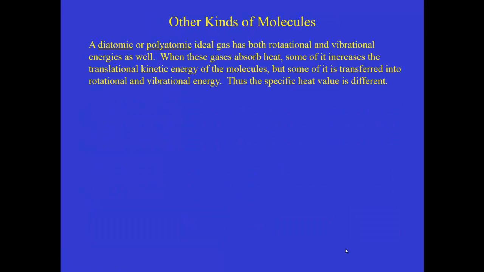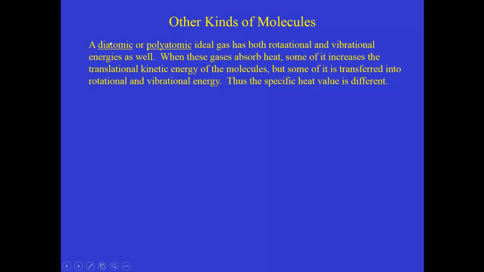Now, what about other kinds of molecules? I mentioned them already, and there's a significant difference, because when heat flows into a gas that's made up of just monatomic molecules, single atom molecules, then all of that thermal energy goes into increasing the translational kinetic energy.